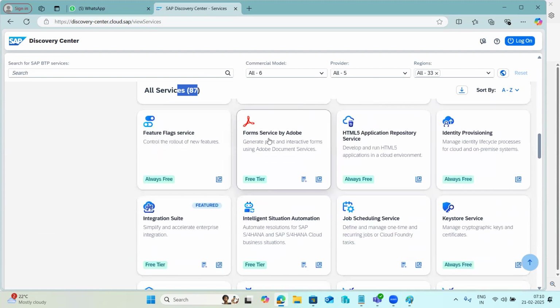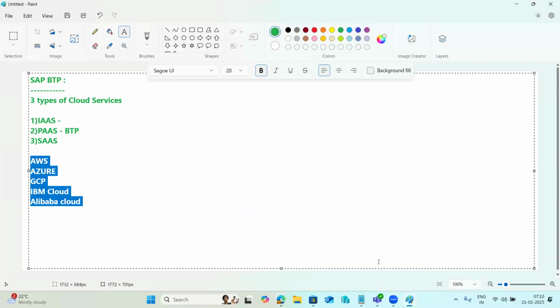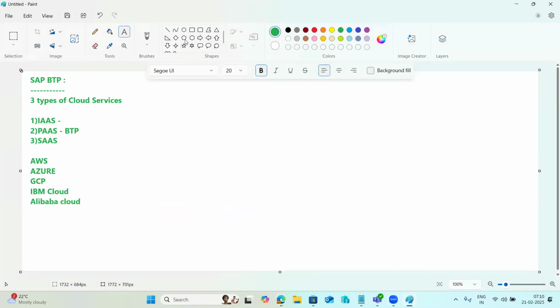Adobe. Suppose currently you are using a dedicated NetWeaver system, and on top of it you are using the ADS functionalities. Suppose you have a requirement to use ADS, then what do you have to do? You need to procure the infrastructure first.